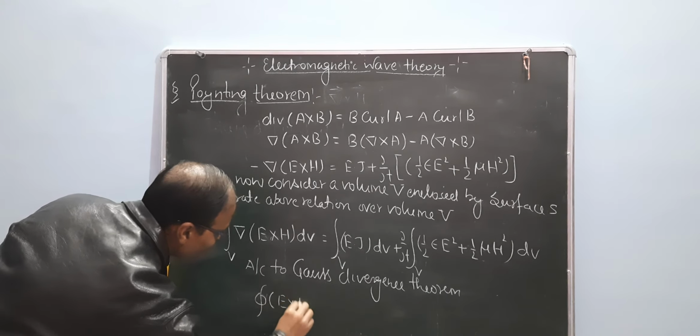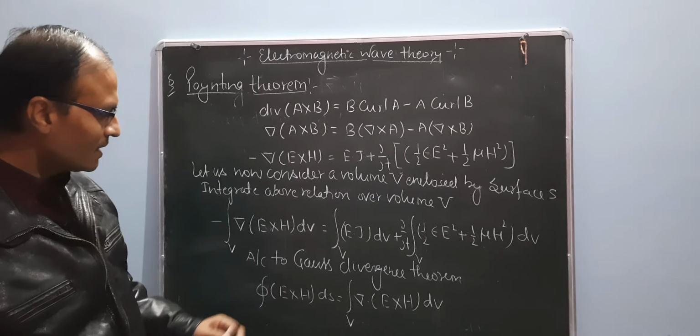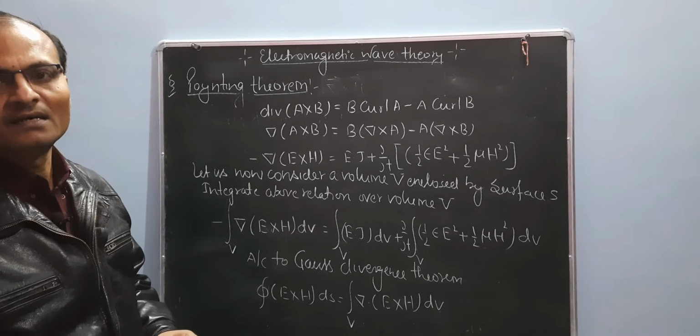This has been applied in this theorem to express the relation.